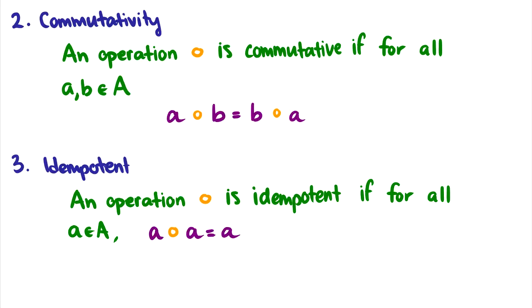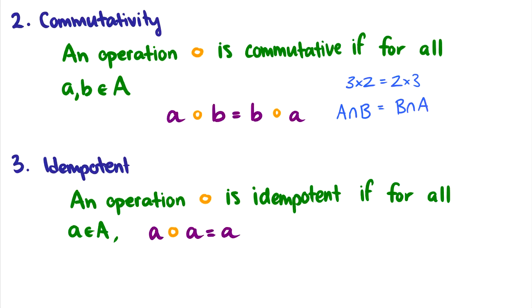Commutativity says that an operation is commutative if for every a and b, the order doesn't matter. So a circle b is equal to b circle a. So again, if we have 3 times 2, this is equal to 2 times 3. What if we have set theory? So if I want to do a intersection b, we know that's the same thing as b intersection a.